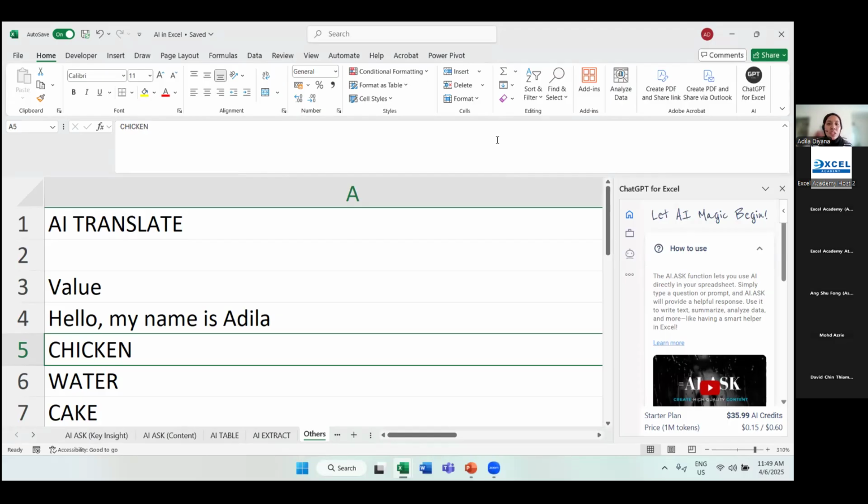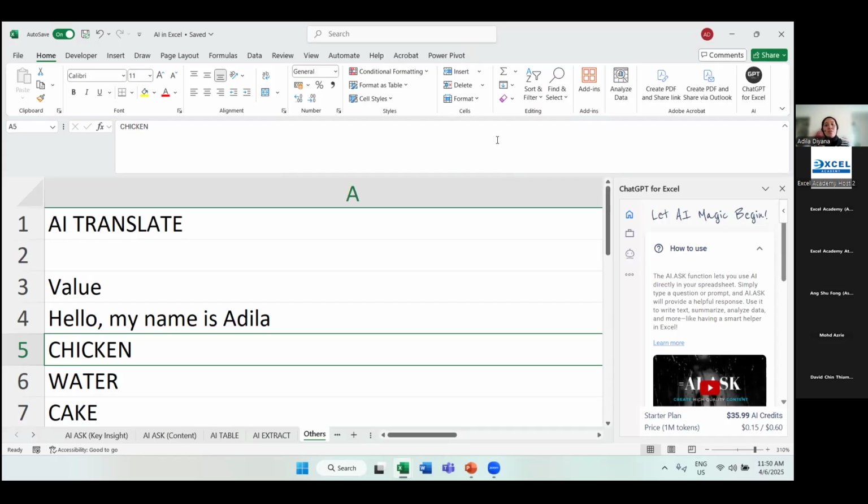Okay, for the free version, Gunabalan has a question here. For the free version of ChatGPT for Excel add-ins, is there a limitation for data set size, for example 1,000 rows? Do they provide the list of built-in AI functions available in these add-ins? Okay, so at the moment for data size, I haven't come across any limitation. Usually when it comes to the free version, it goes by prompt, not by the data size. So let's say your free version allows you 100 prompts, then you can use 100 prompts regardless of the data set size, but it must be inside the same worksheet, okay?